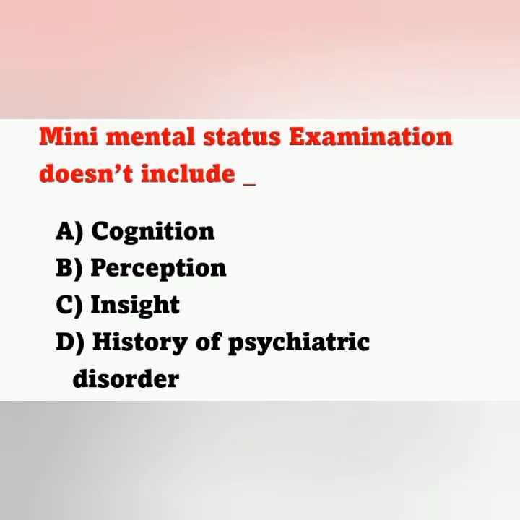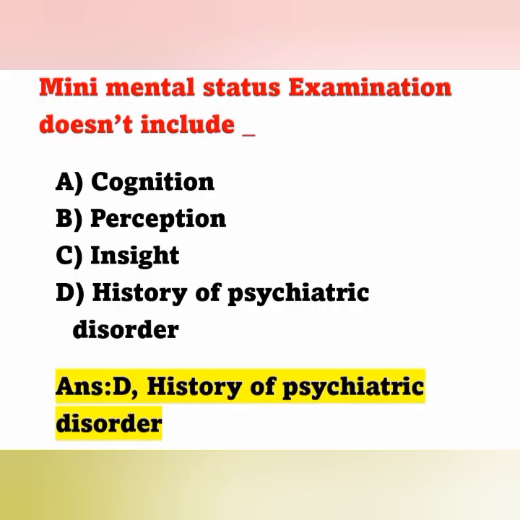And the next question: mini mental status examination does not include. Options: A cognition, B perception, C insight, D history of psychiatric disorder. Mini mental status examination is a cognitive test used to screen for the presence of cognitive impairment. It includes cognition, perception, insight, but it does not include history of psychiatric disorders.